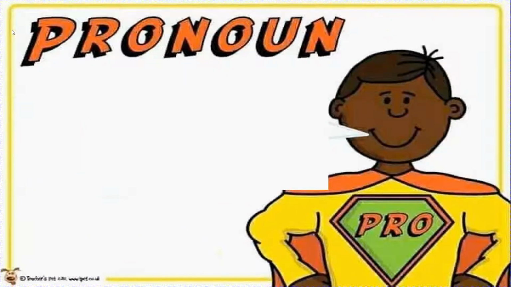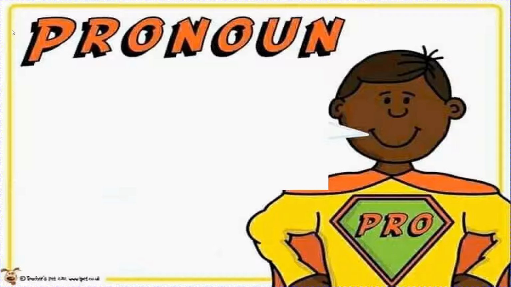Now next part of speech is pronoun. Suppose I am saying a sentence. Ria is a girl. So if I'm talking about Ria, Ria is a girl, Ria studies in class 2, Ria is a very good looking girl. So should I use Ria all the time? No, there should be some word in place of Ria, to make the sentence beautiful. And what is Ria? It is a noun because it is a naming word. It is a name of a girl.